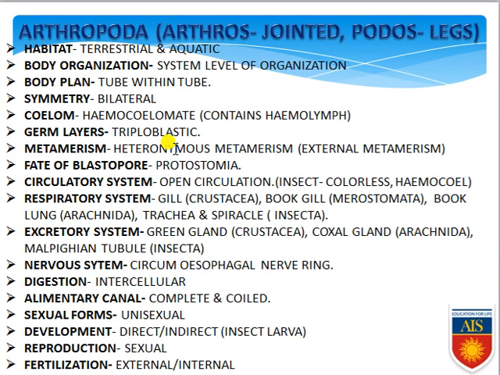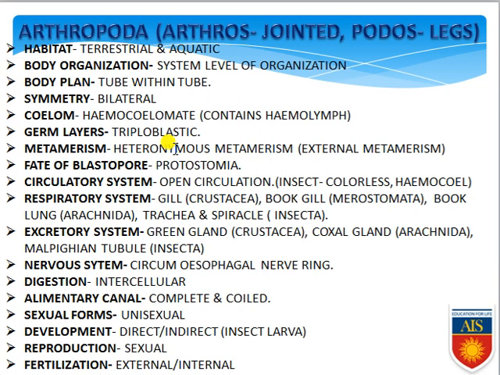Keep it in your mind, digestion is exclusively extracellular, that means it is not happening within the cell, rather outside of the cell, within the alimentary canal. The alimentary canal is complete, and it is also coiled, not straight. Sexual forms are exclusively unisexual, because each and every body has its own sex organs.